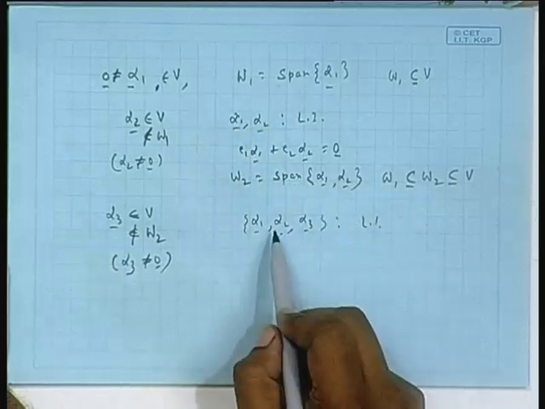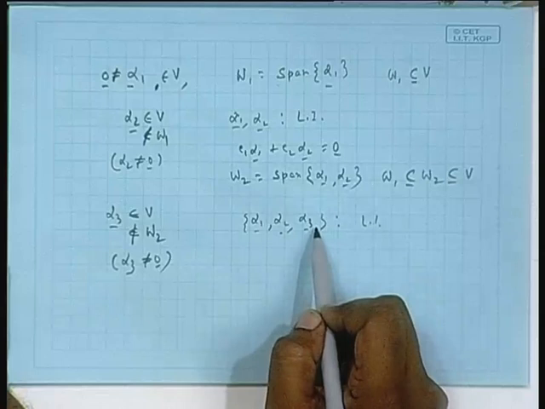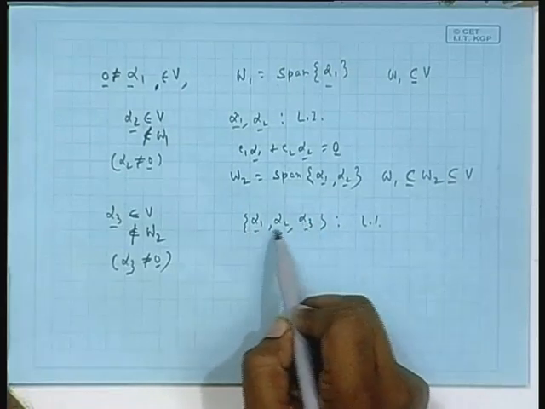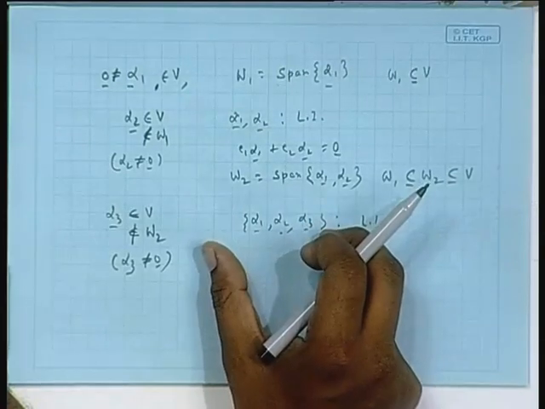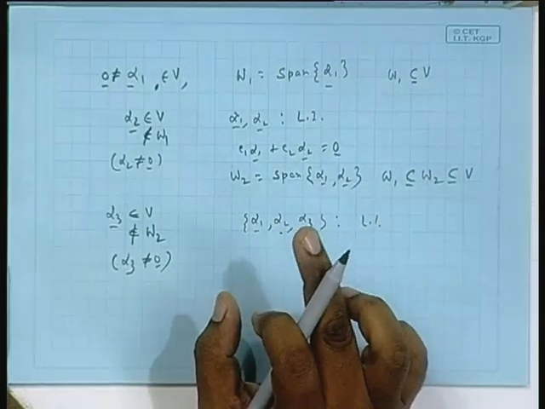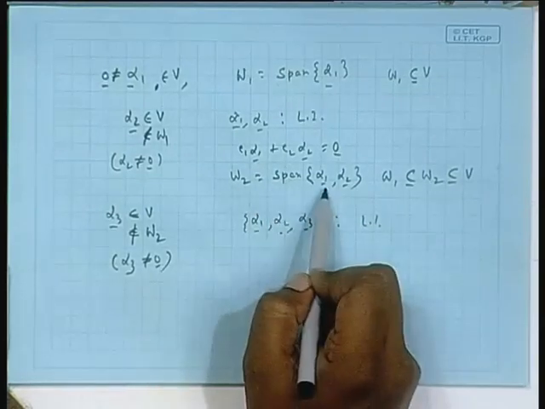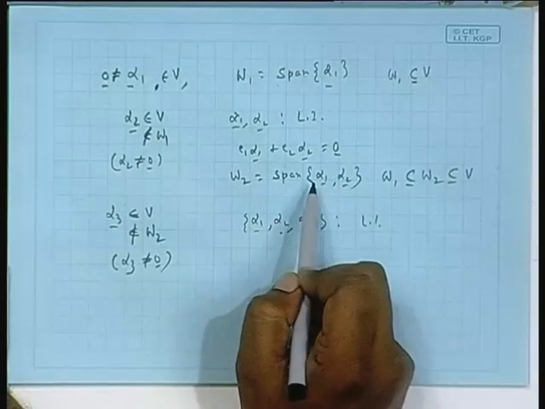What is happening is, if you go outside the subspace, bring somebody from there, then my claim is that somebody and the previous basis, if you form a bigger set, that is a linearly independent set. That is what I am trying to say. This is the one line conclusion. Then you have been given a basis and you are finding the subspace spanned by that. They are linearly independent because basis.